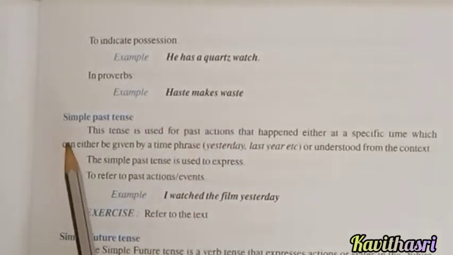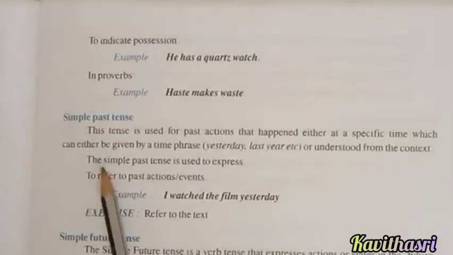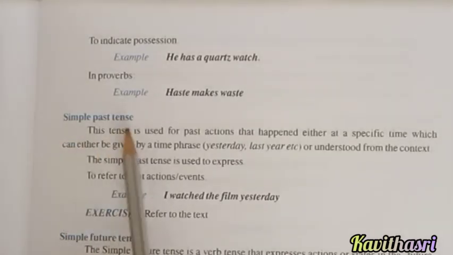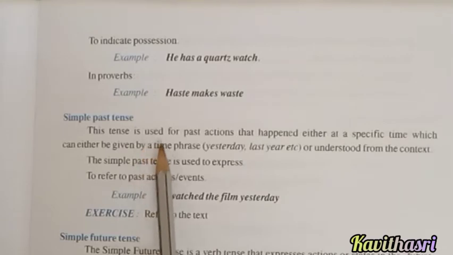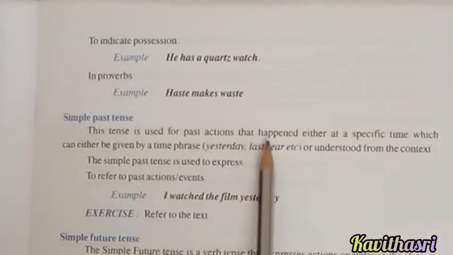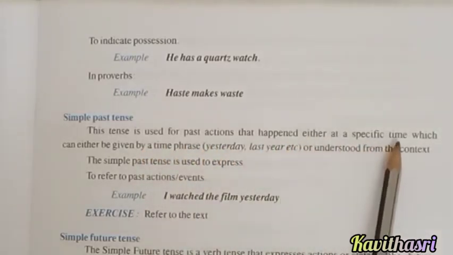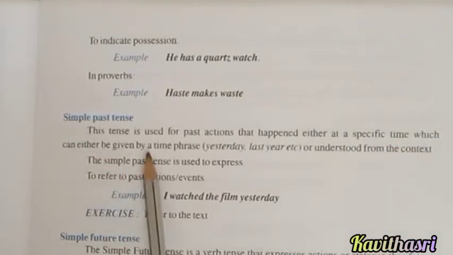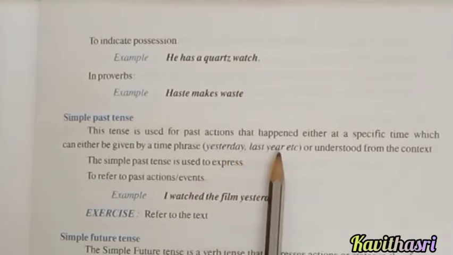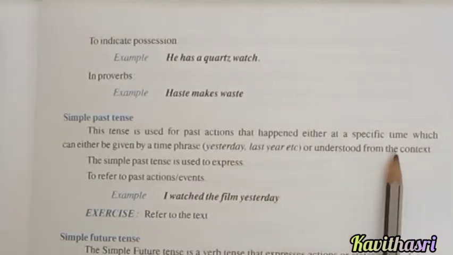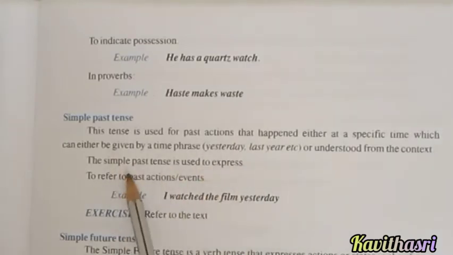Next, we'll see the simple past tense. What is simple past tense? The tense is used for past action that happened at a specific time, which can either be given by a time phrase, example, yesterday or last year, etc., or understood from the context. The simple past tense is used to refer to past actions or events.